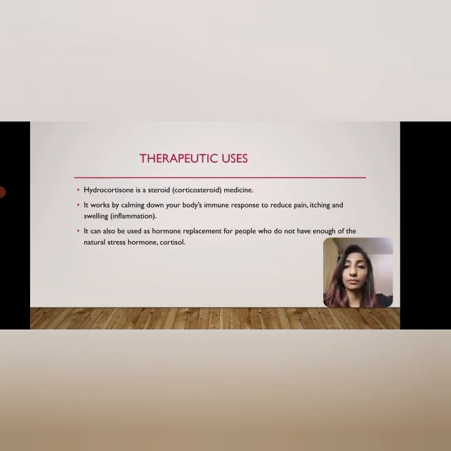Therapeutic uses. Hydrocortisone is a steroid medicine. It is called a corticosteroid. It works by calming down your body's immune response to reduce pain, itching, and swelling called inflammation. It is also used as a hormone replacement for people who do not have enough of natural stress hormones like cortisol.